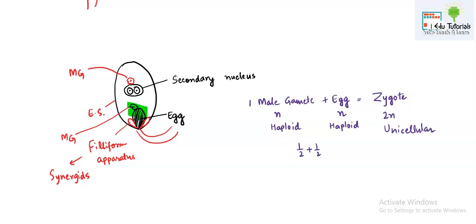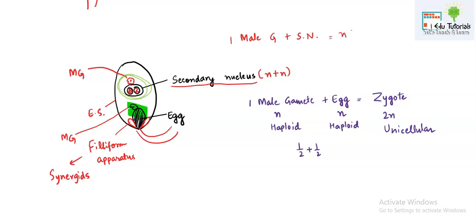Another thing you have to notice here is that the other male gamete is also fusing. It is fusing with the secondary nucleus. The ploidy level of the secondary nucleus was n plus n because it contains two nuclei, one is this one and second is this one. So one male gamete will fuse with the Sn, the secondary nucleus.